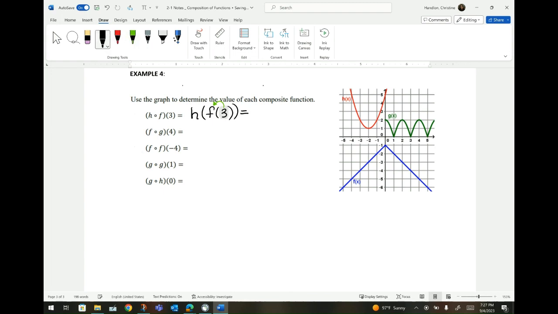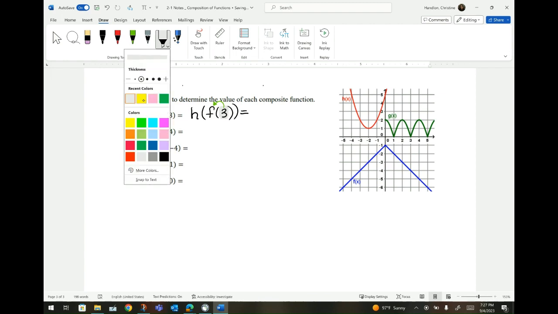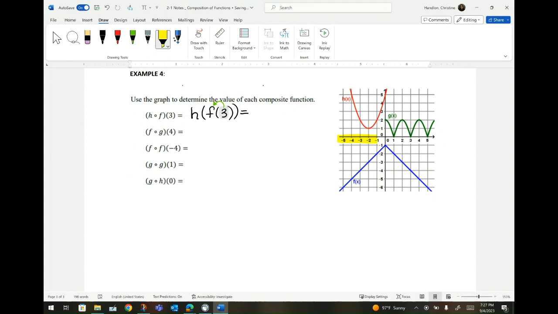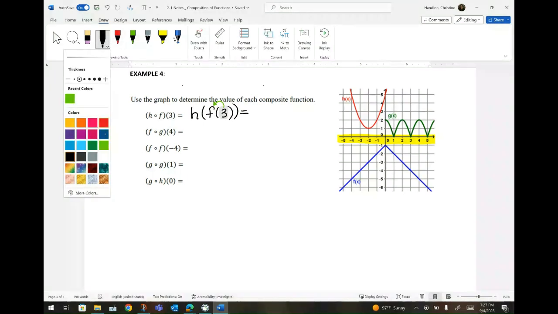So I'm going to start with 3. Now remember, 3 is an x value, and your x value is always going to be on your x-axis. So I'm highlighting that in yellow, all right? So you're starting at 3. Now they're telling you to go to the f function. My f function is blue. You notice that? My f function is blue.